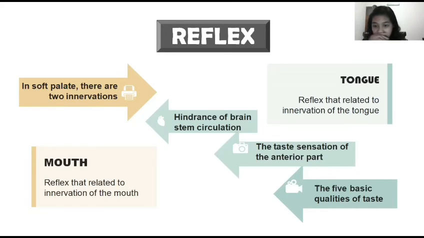Second, reflex related to the innervation of the tongue. In this section, there are a lot of reflex. First, the paralysis of the palate muscles that is related with hindrance of brainstem circulation, and the taste sensation of the anterior part, and the 5 basic qualities of taste in humans that are related with the nerve located at the anterior part of the tongue. Next.